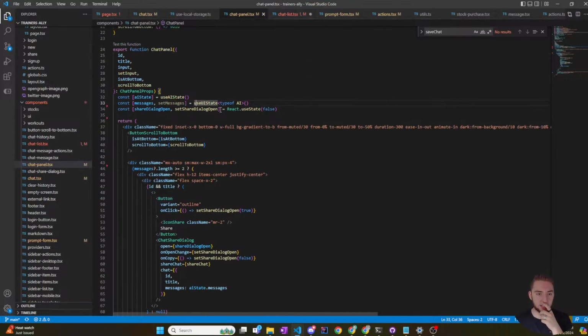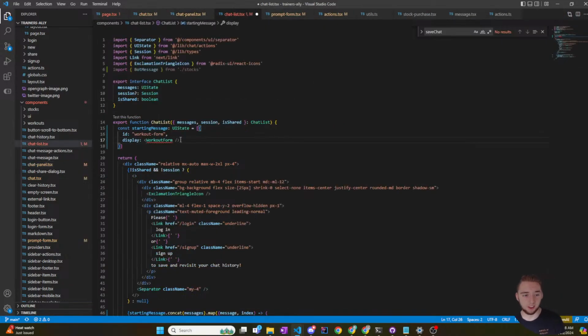I can get the UI state. No, yeah, useAIState. So I just call the useAIState hook within my workout form, and that would give me all of the client information that I'd feed in as the default values for the form. Okay, that's nice. I'm going to remember that. Okay, so workout form, and I'm going to import that from workouts. Perfect.